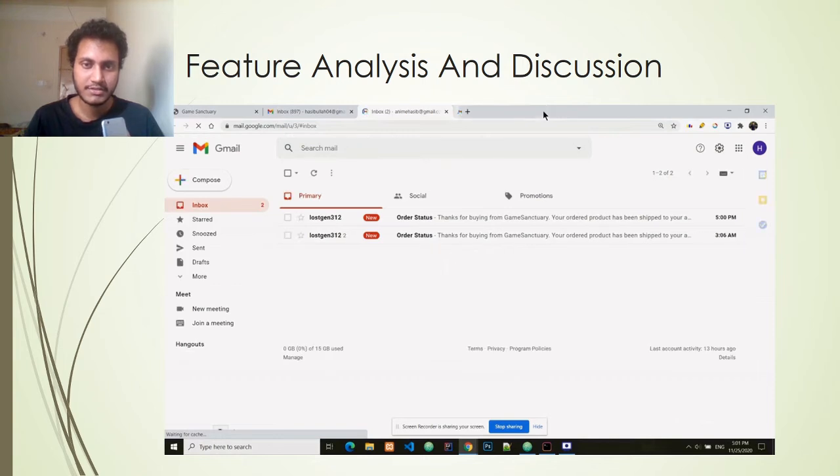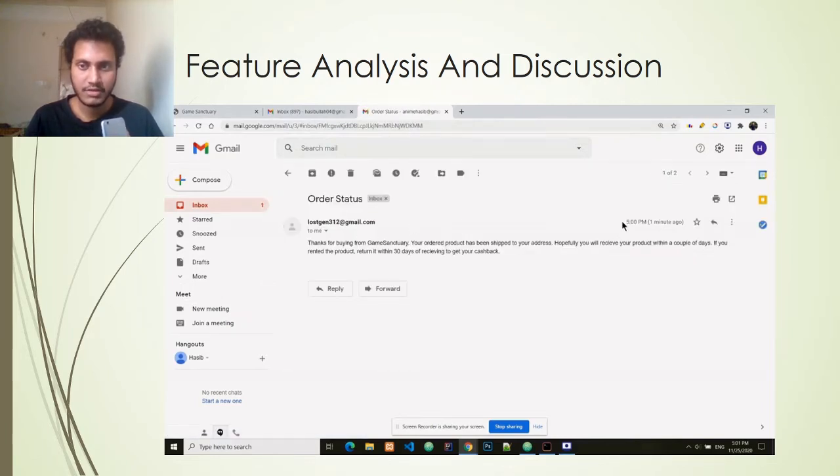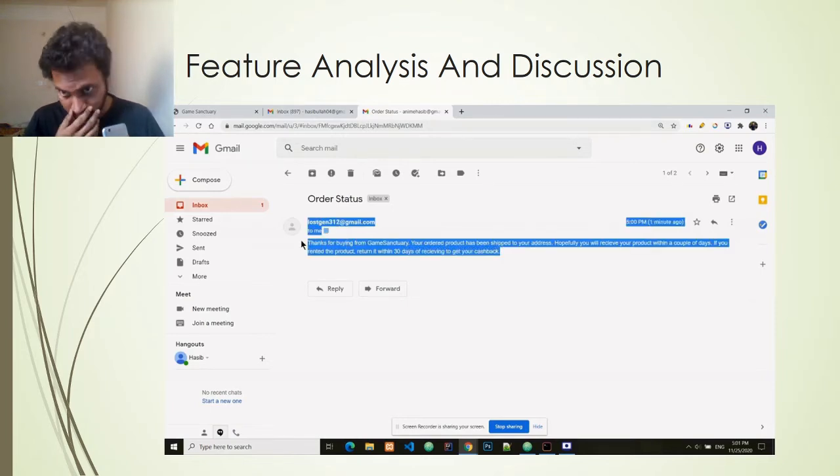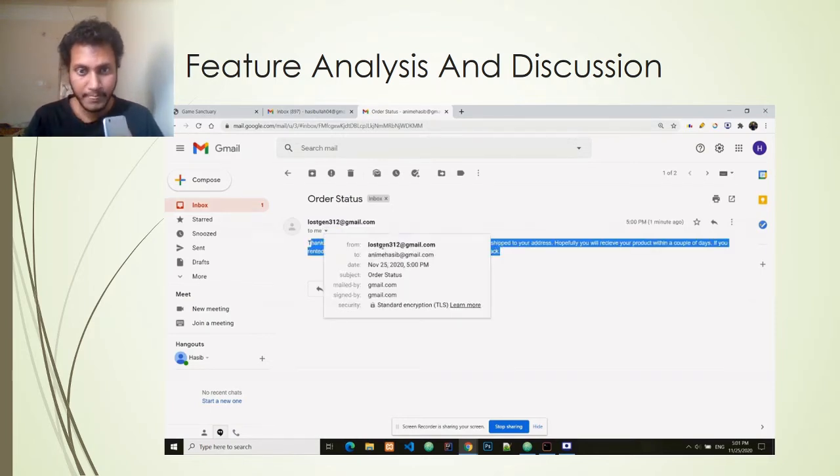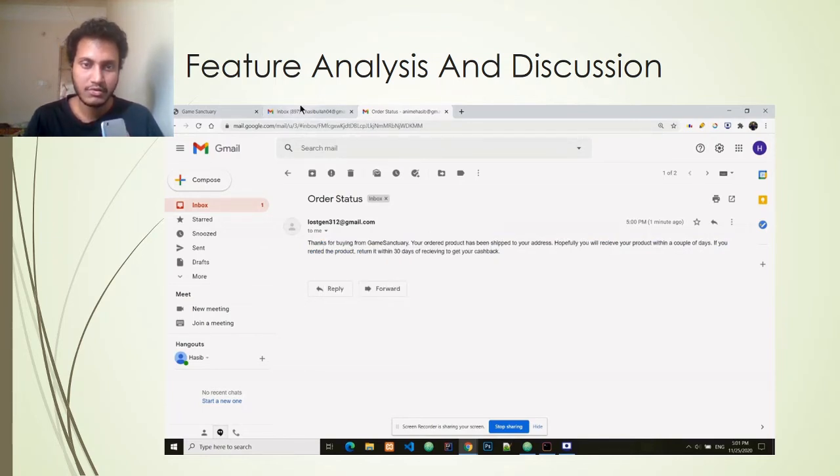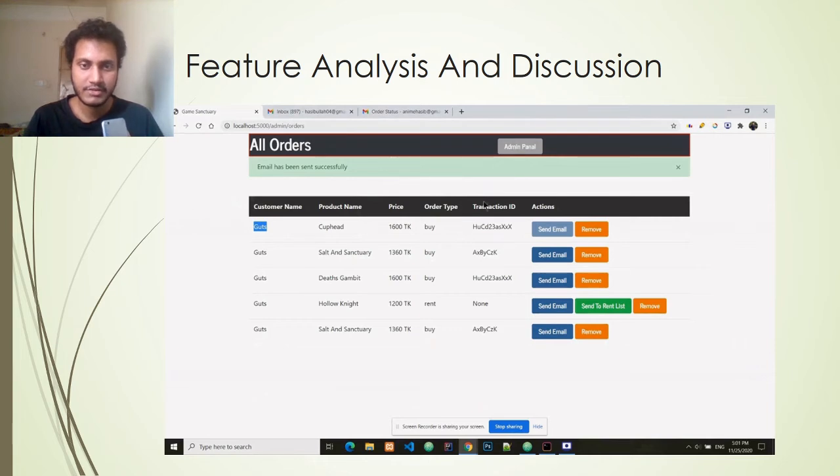So as email service, I have used Gmail, and the NodeMailer package gets the job of sending email. And this is the email that has been sent just 1 minute ago, and this is the from which email and to the customer's email. And after sending the email, the send email button gets disabled. Basically, I add a class to the button named disable to disable it, so that I can't send email to that particular customer again regarding this order.